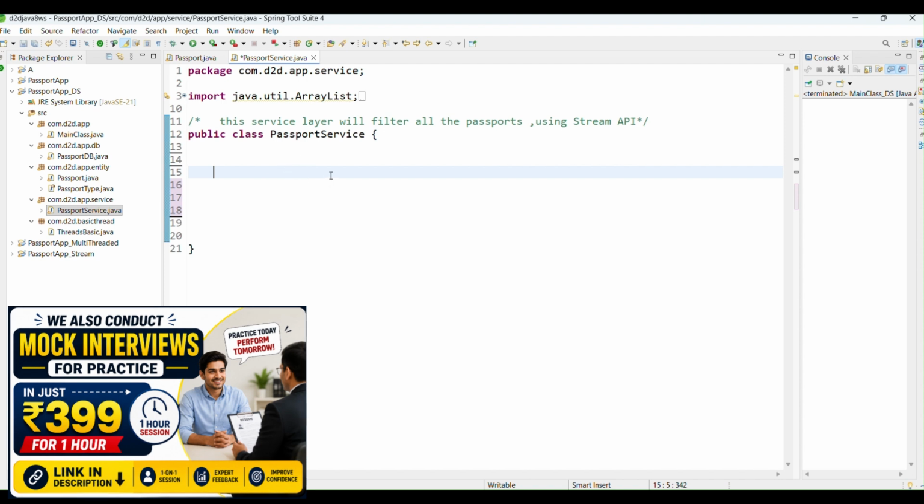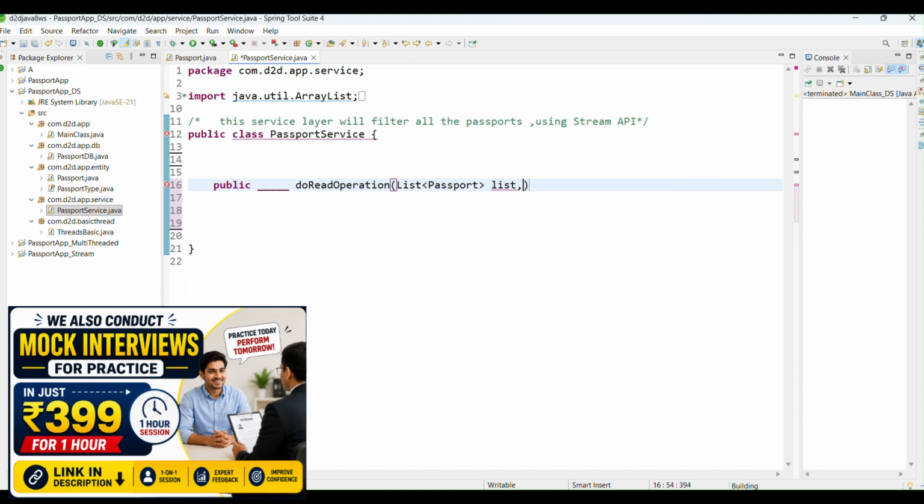As of now, let's create two methods. Public, something I'm going to return, and let's call it the read operation. What I'm going to pass in this read operation is a passport list, and maybe a string. For the time being, I'll add that string part later on. My intention is that I have to read the passports, to get all blacklisted passports.